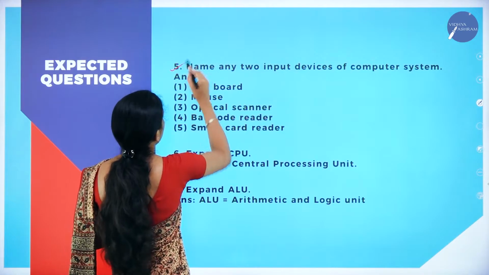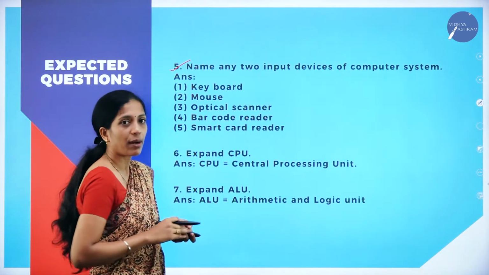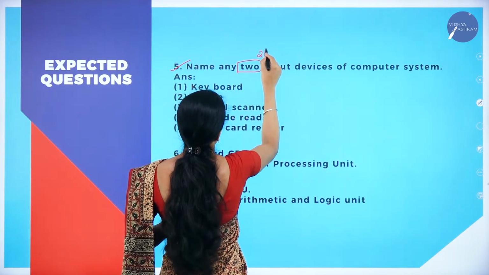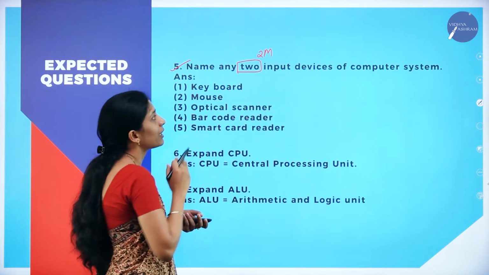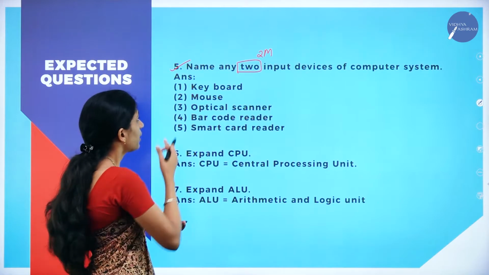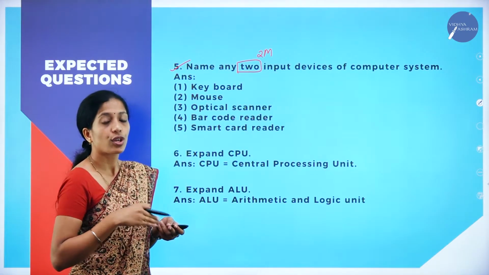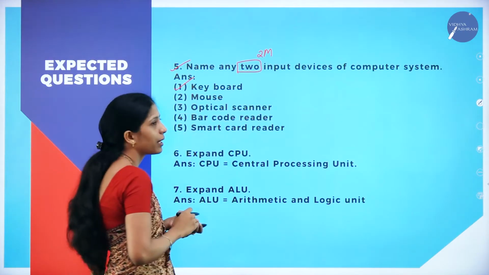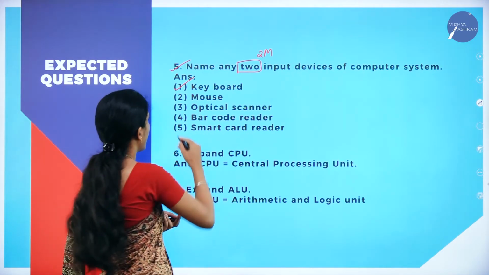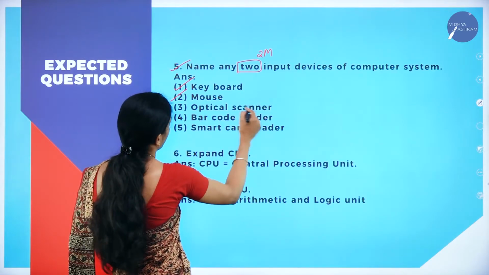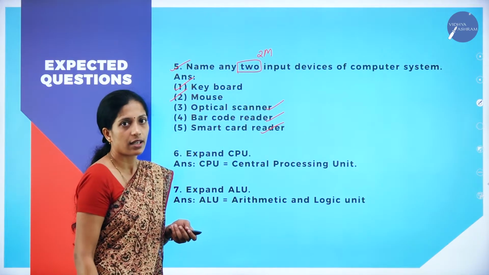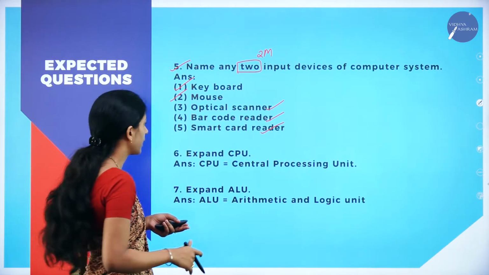Next one is name any 2 input devices of computer system. They have asked 2 here, in the sense it is for 2 marks. I have given the example there, so you can write any of the 2 input devices. The mainly used input devices are keyboard as well as mouse. Other than that, you can write optical scanner, barcode reader as well as smart card reader. So any 2 you can write.